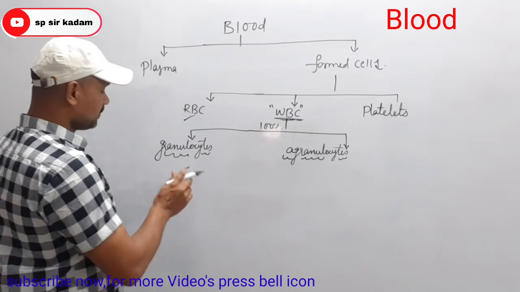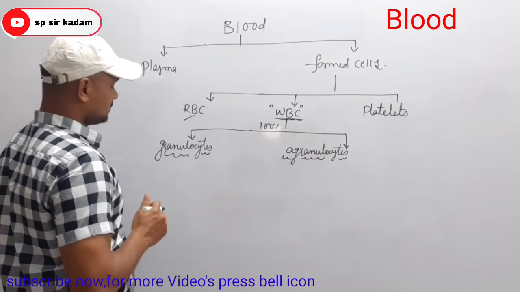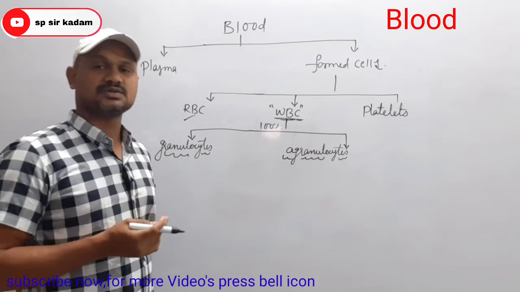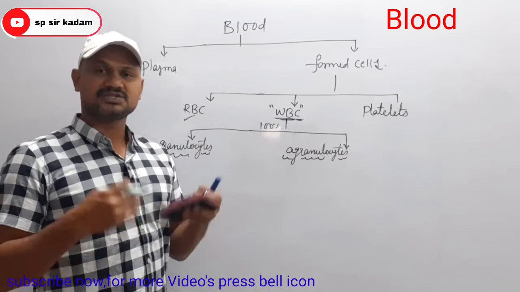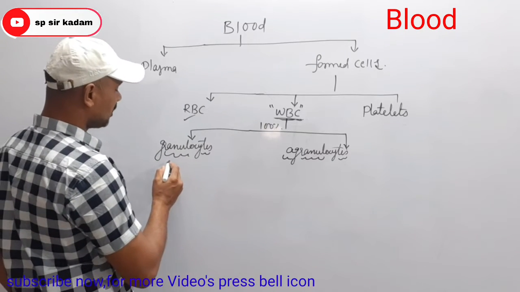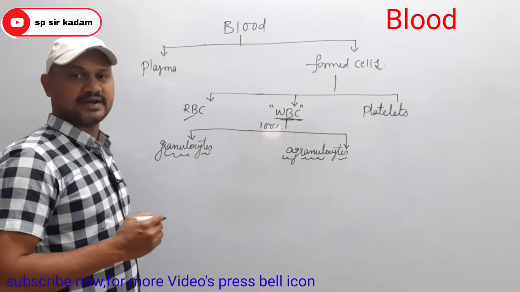Then next, in granulocytes the nucleus is divisible into a number of lobes and exhibits different shapes also.